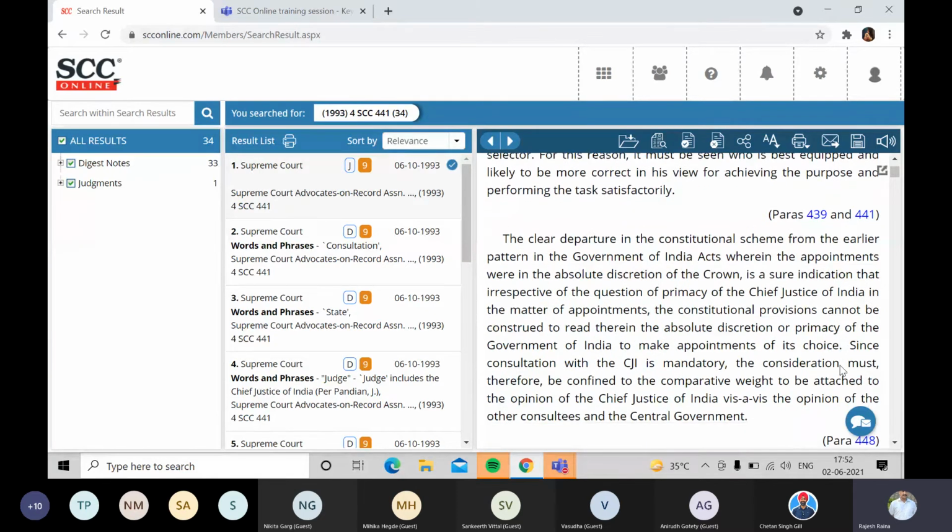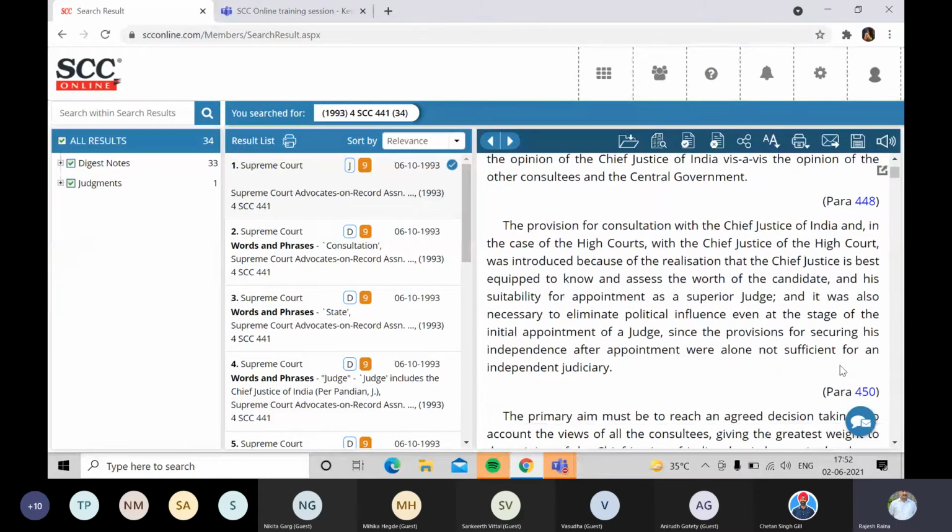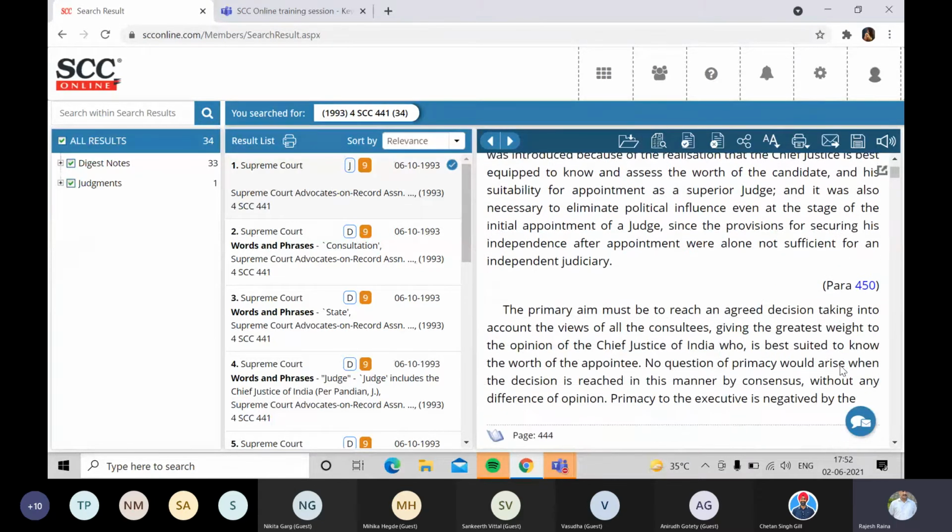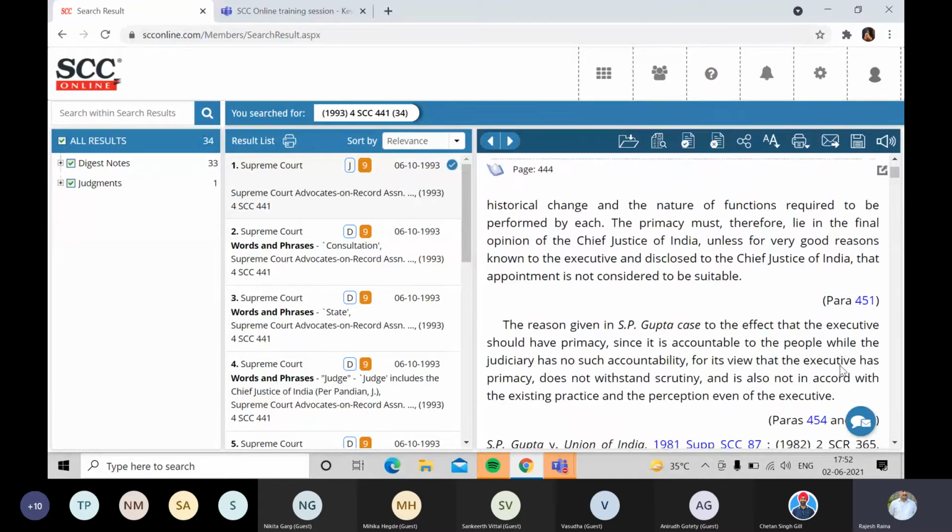So a couple of paras sometimes, or maybe three in some very few cases, and otherwise a single para, and these are all again hyperlinked. You click on the para number and it will jump to that particular judgment portion or para for you.